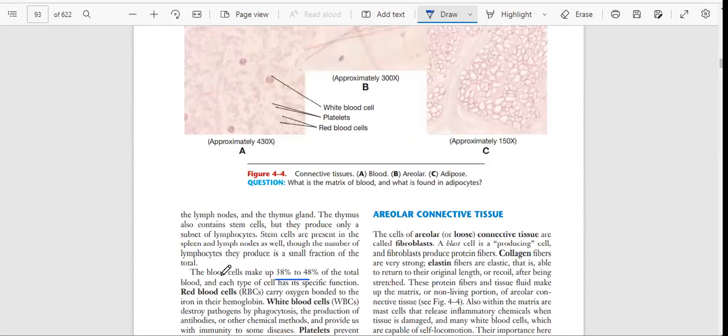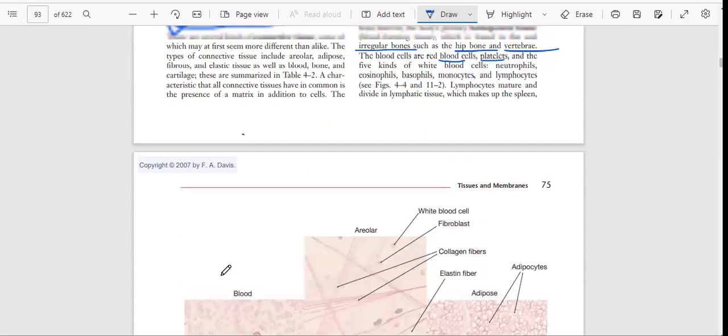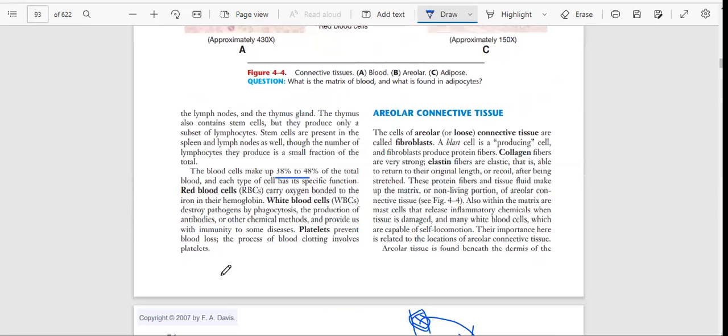The spleen is an organ, and the lymph nodes are channels of the lymphatic system, as well as lymph. Lymphocytes are also made by the thymus gland. They have stem cells also, but they produce only lymphocytes.